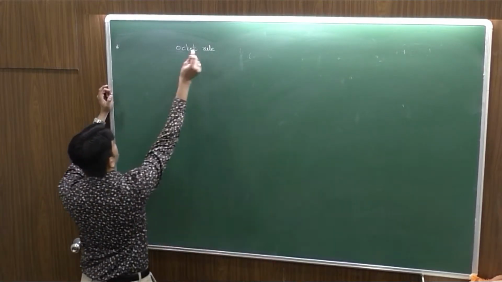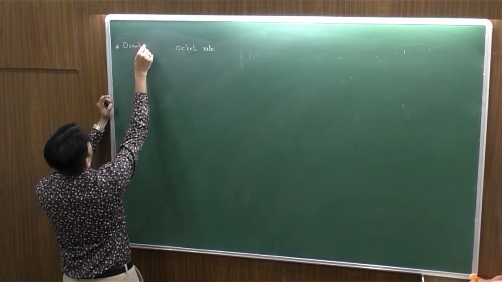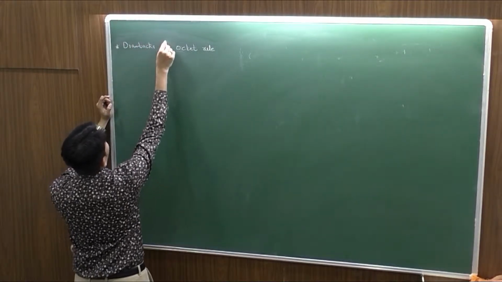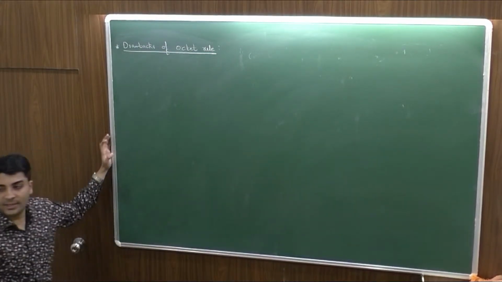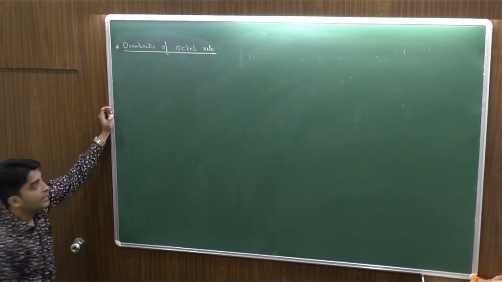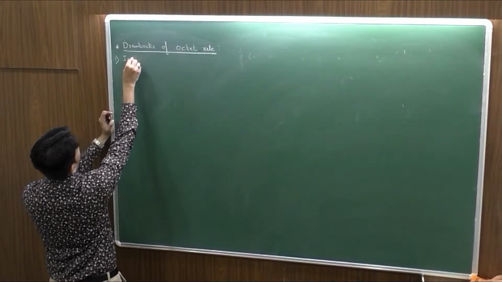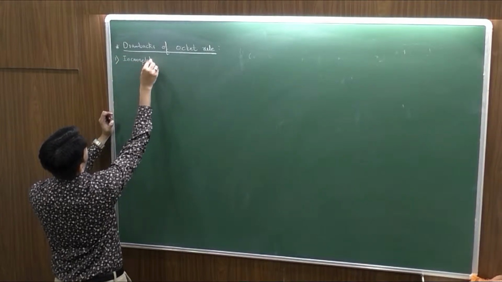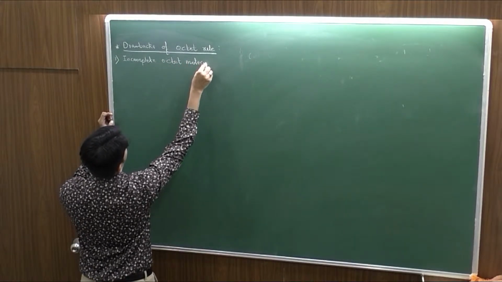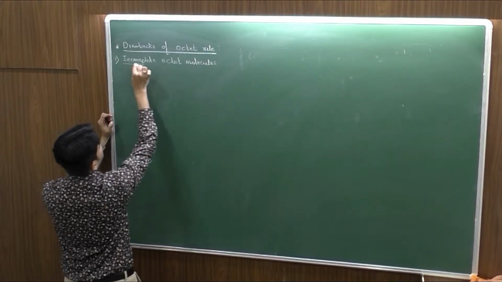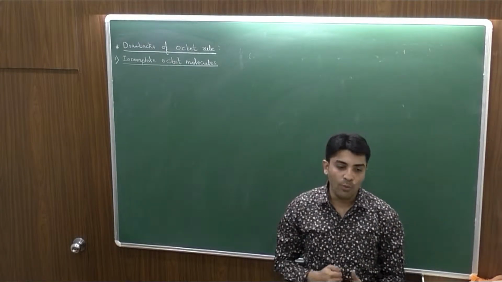Right? So, the octet rule was able to explain the stability of many molecules, but there are a few molecules whose stability the octet rule didn't explain. So, we talk about the drawbacks or limitations associated with the octet rule. The first drawback: the octet rule was not able to explain the stability of incomplete octet molecules. Incomplete octet molecules are those which have less than 8 electrons in the valence shell.